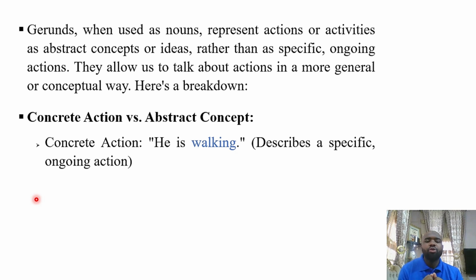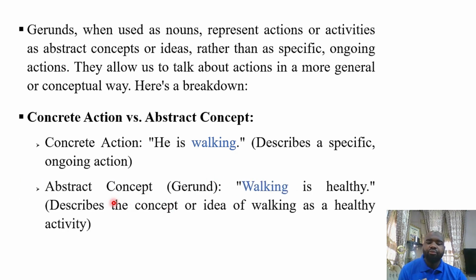So here when we say he is walking, it represents an ongoing action. He is working. That's what he is doing currently. Since it represents an ongoing action, in this form working is considered to be what? A verb.